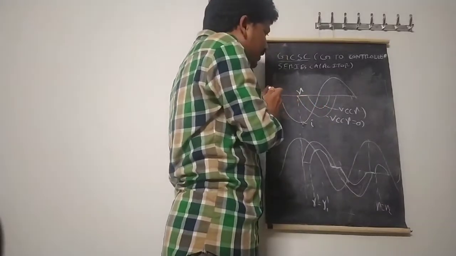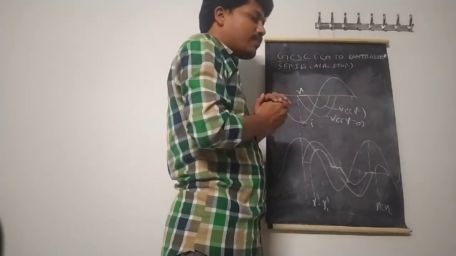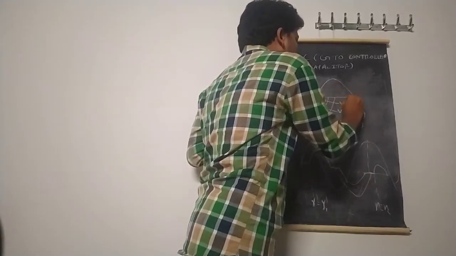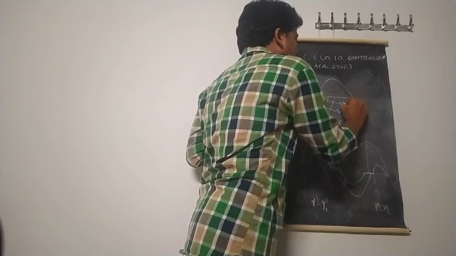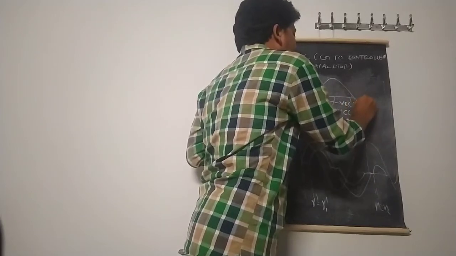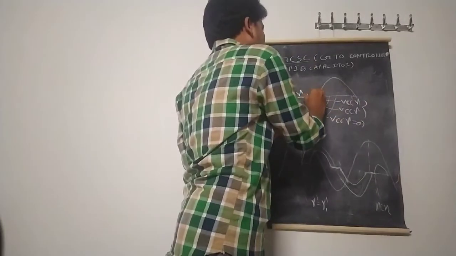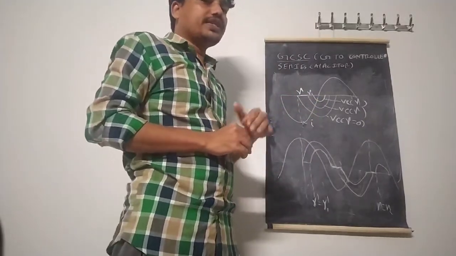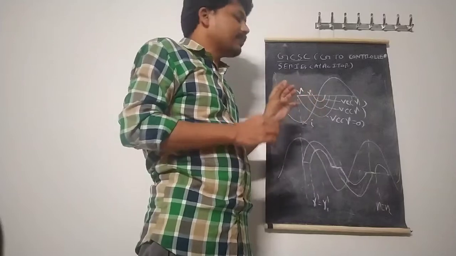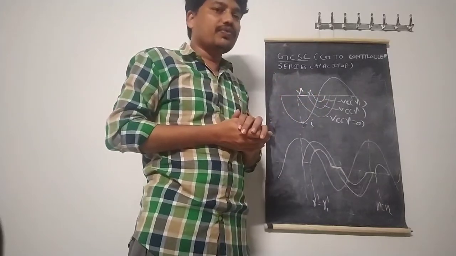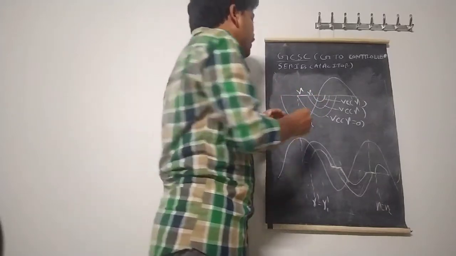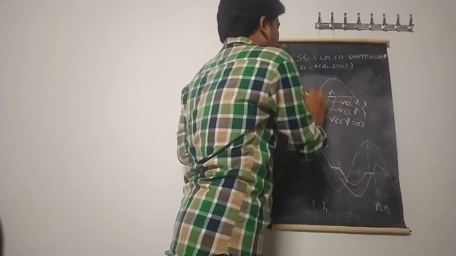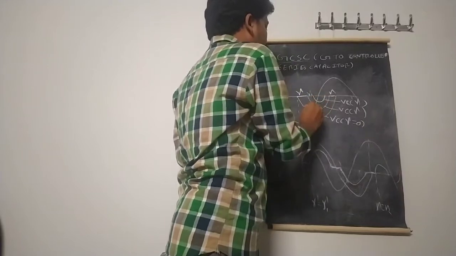Similarly, if you change the gamma further, then what happens? This is the value of VC at gamma. Let us say the voltage across the capacitor at gamma 1. So while changing the gamma value from the initial 0 to gamma and gamma 1, the magnitude of the voltage across the capacitor will decrease. Here during this gamma period, this is also gamma, this is also gamma, and the conduction duration from here